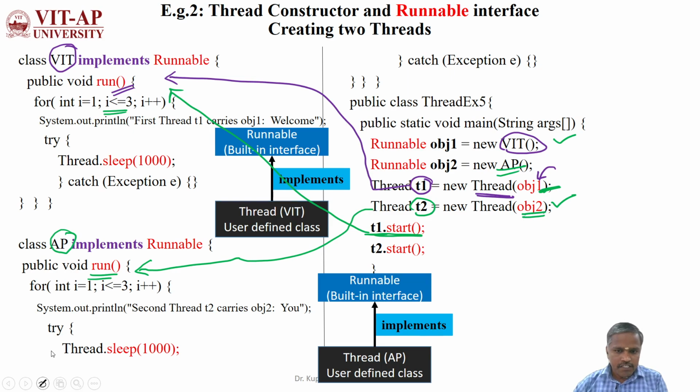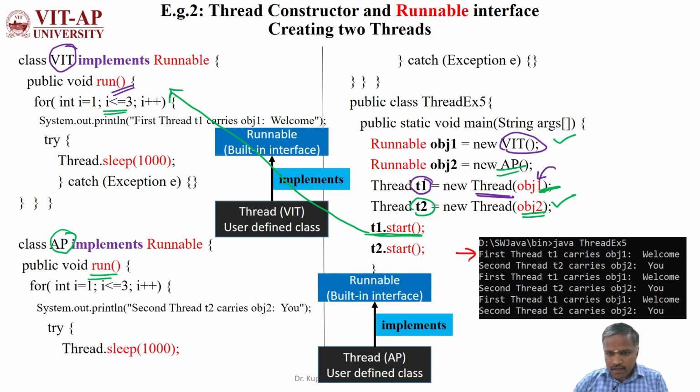In the first iteration, the first thread t1 is carrying obj1, welcome. So it is executing now, and the first statement will execute. You see, first thread t1 carries obj1, welcome.